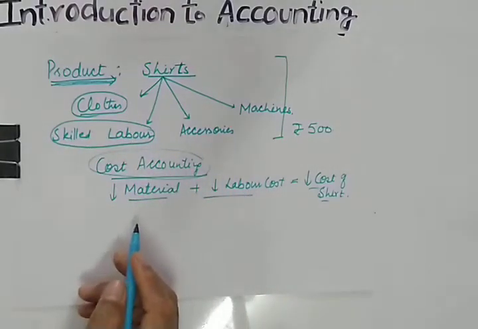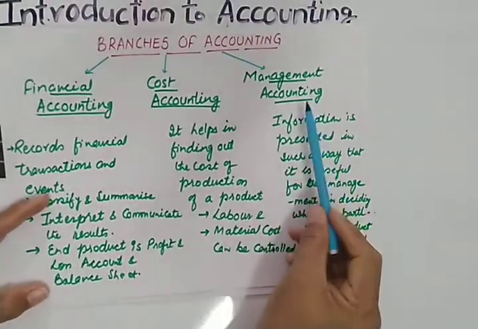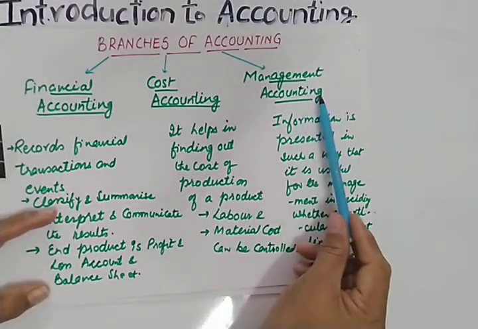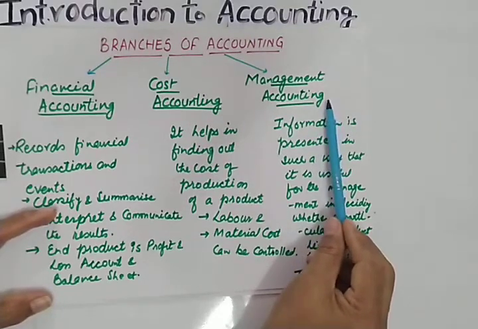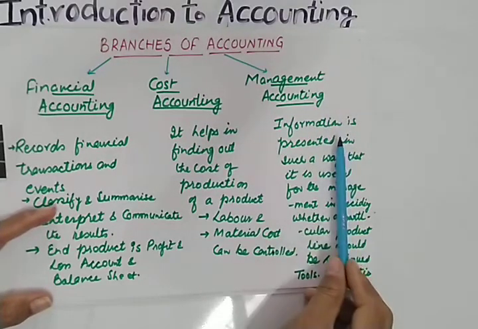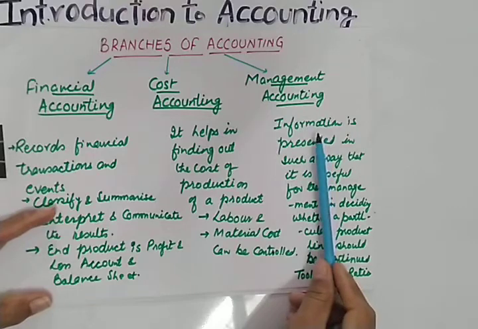Now let us do the last, which is management accounting. As you already know, the management is responsible for making the policies, planning and controlling the business. So in management accounting, we are providing information to the management.